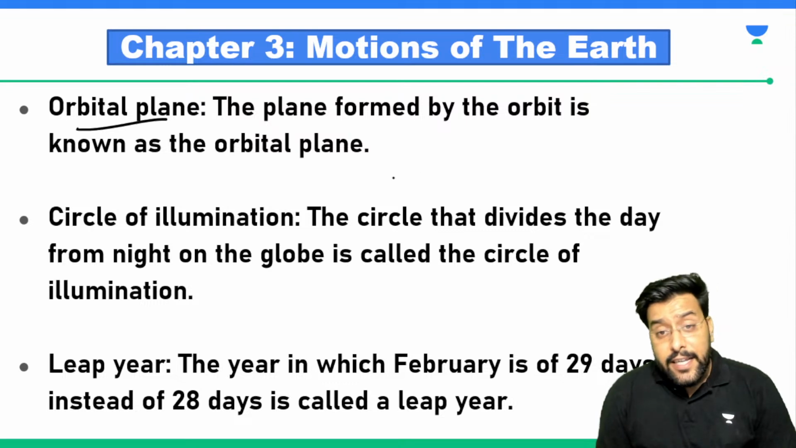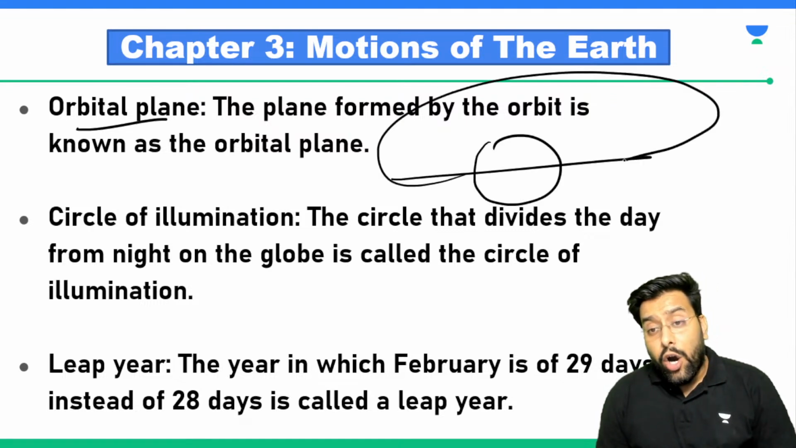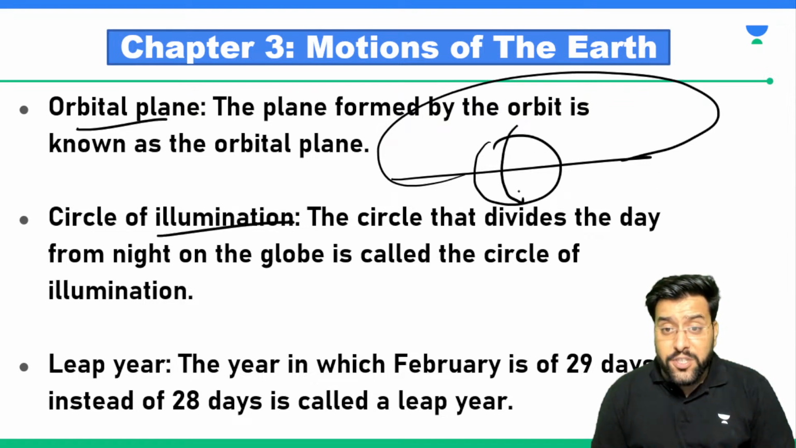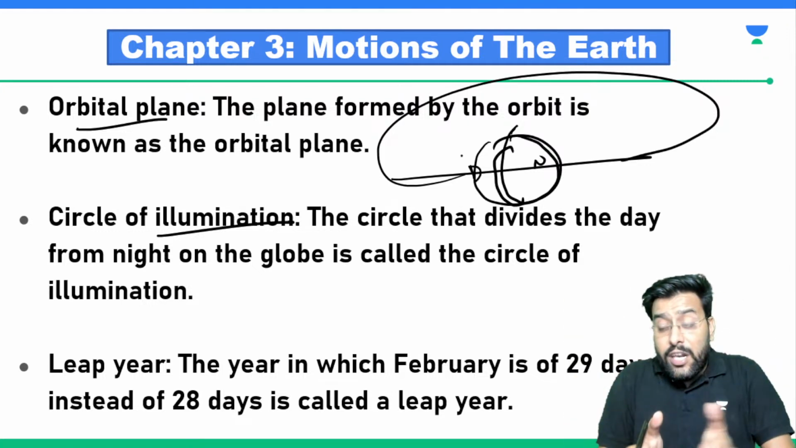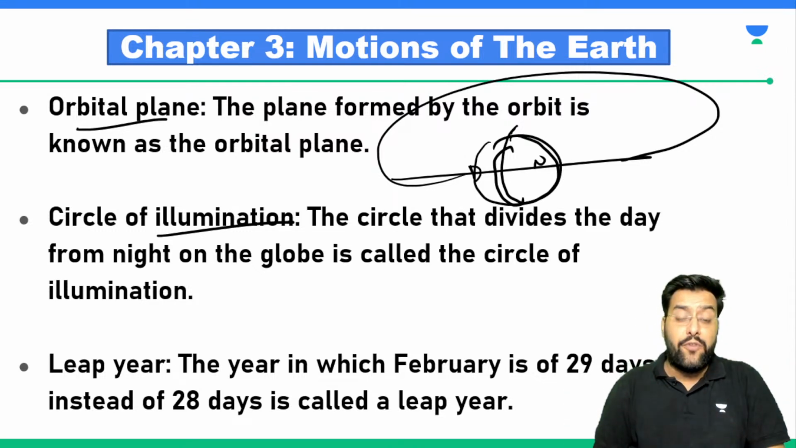Orbital plane, it is the imaginary plane in which earth is making its orbit around the sun. What is circle of illumination? I told you that one portion is at day, other is at night. So this central, imaginary circular line, on one side of which is day, on other side of which is night, is called our circle of illumination.